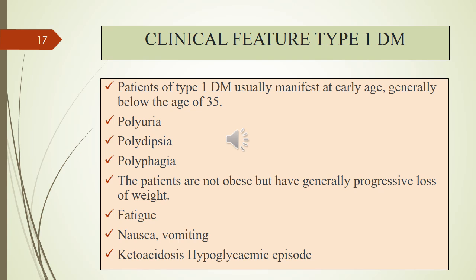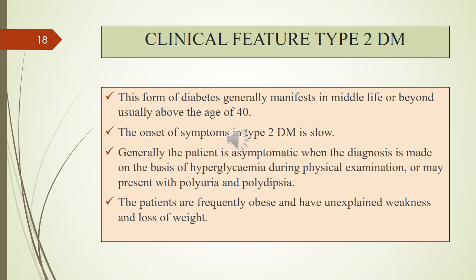Like ketoacidosis, meaning excess acid production in the blood, then hypoglycemia. Why hypoglycemia? Because suppose you have taken too much insulin, it can cause your blood sugar level to go too low, and it directly leads to hypoglycemia, right.